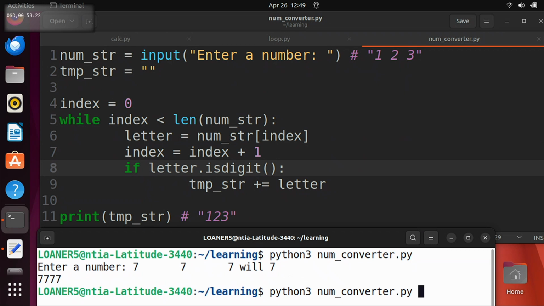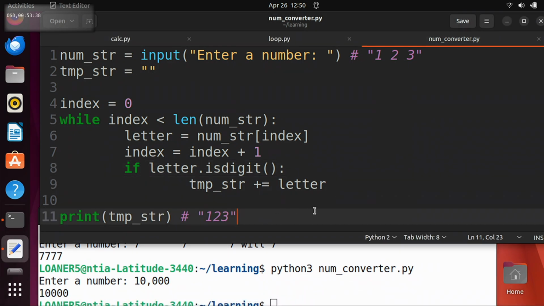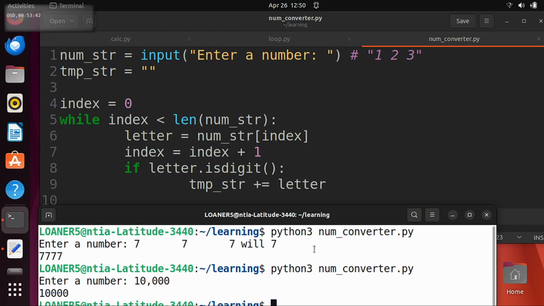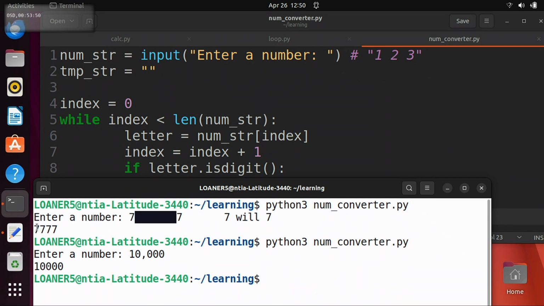Another reason we might want this is a lot of people write numbers with commas in them. I'm sure you've seen this, like 10,000 with a comma. And now that will fix it for us. But here's the question: do we have it as a number yet? It's still a string. So we got rid of all these extraneous characters that we don't need, like all these crazy spaces that he made me type. But this is still a string.